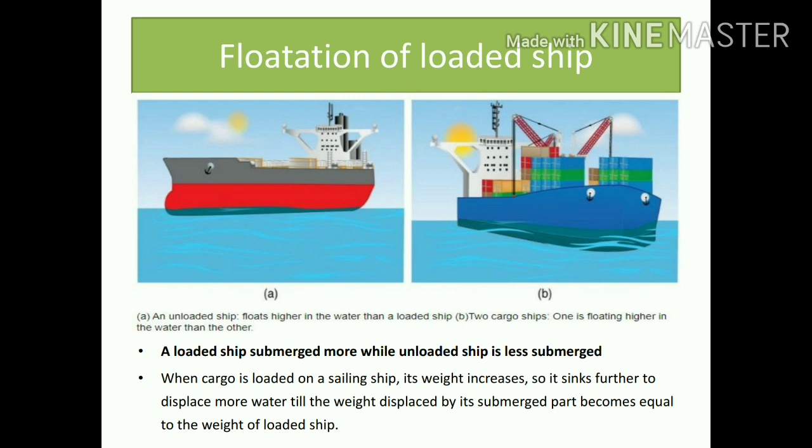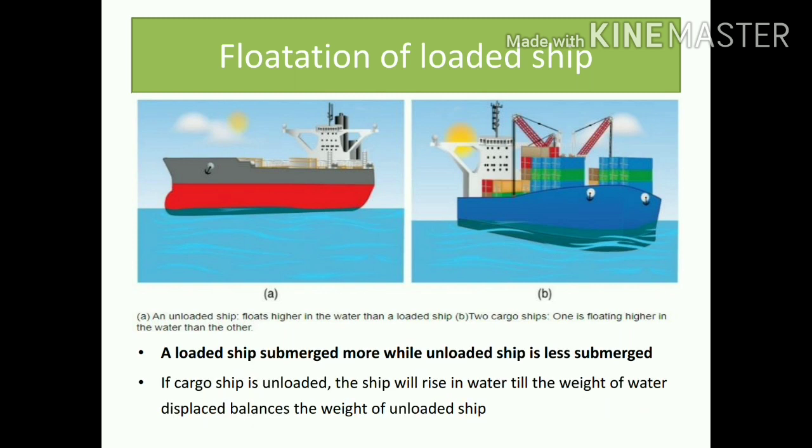When cargo is loaded on a sailing ship, its weight increases. Take for example B. In B, the weight has already been loaded. As it has been loaded, its weight will increase, so it will sink further, displacing more amount of water by the submerged part.